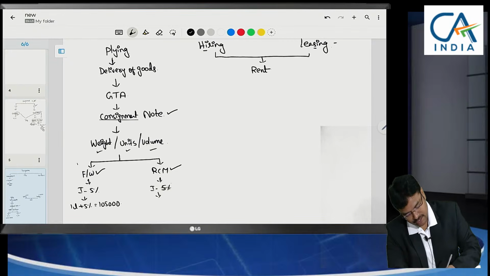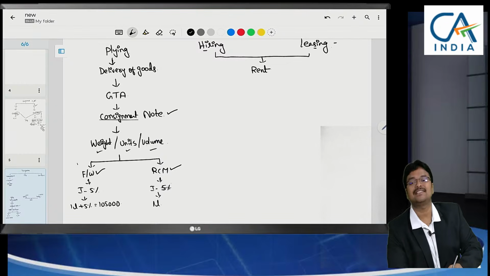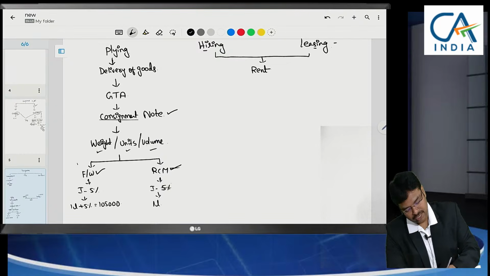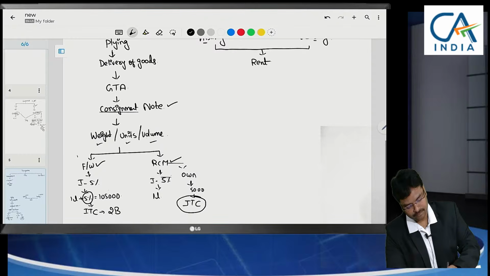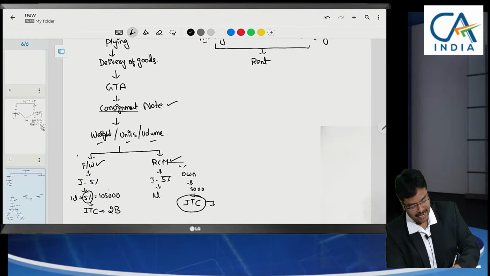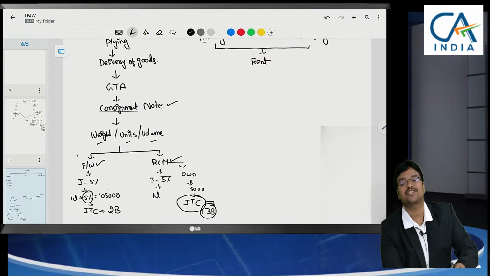So in this case, we receive the consignment note for only 1 lakh, and GST we have to pay on our own. But this GST of 5,000 is not an expenditure. It can be claimed as ITC in this case, and in the forward charge case also this 5% can be claimed as ITC. Here 5% ITC can be claimed based on GSTR 2B, but in the reverse charge case this ITC can be claimed only if you make the tax payment in 3B, because this is reverse charge mechanism.